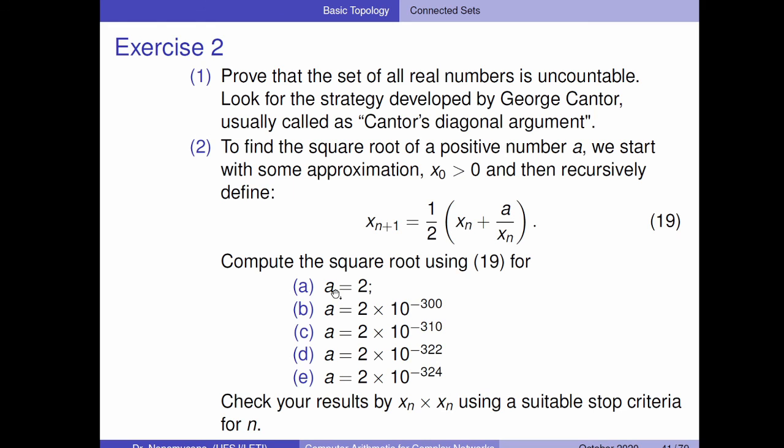So we should start with these numbers here to try to calculate the square root using a equals 2 and all these numbers here, and check your results. Make xn times xn. Use a suitable stop criterion. So make use of a small program and try to see what's going on, most of all when you are using these small numbers. Try just one condition to compute the number 2. Please use floating point with 64 bits of precision, right?